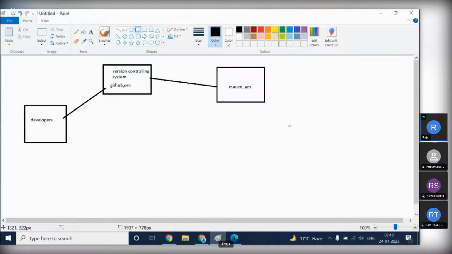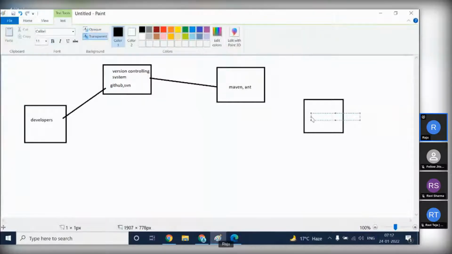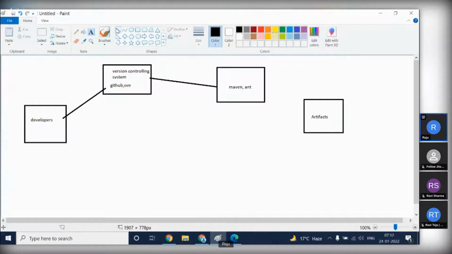So once the build is completed, the artifact will be generated.